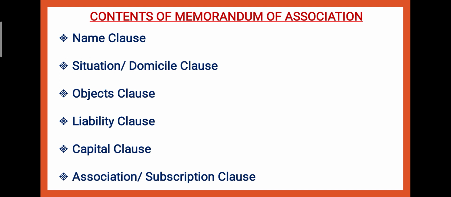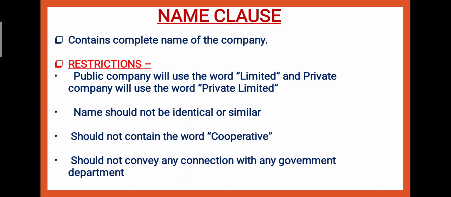Now the contents of the Memorandum of Association. What are the contents in the Memorandum of Association? First is the name clause, then the situation or domicile clause, objects clause, liability clause, capital clause, and association or subscription clause. Let's start with the name clause. What is a name clause? The clause contains the complete name of the company. The name clause states the complete name of the company, that is, what is the name of the company.